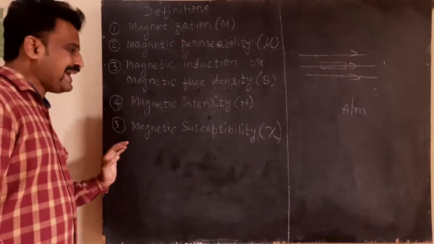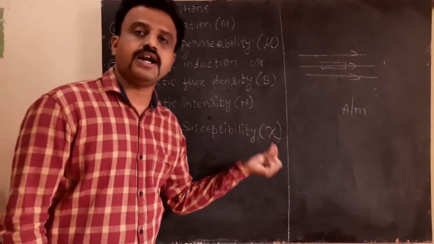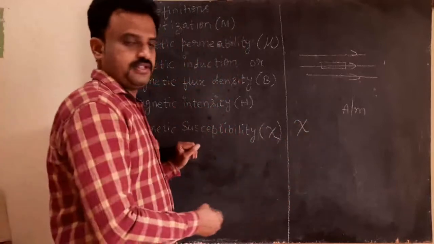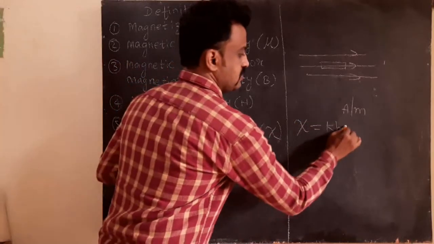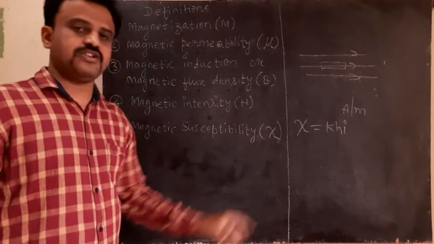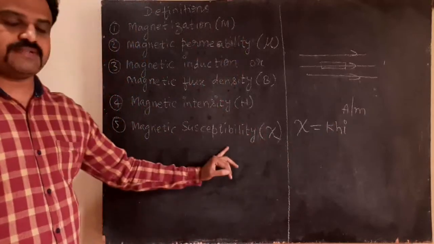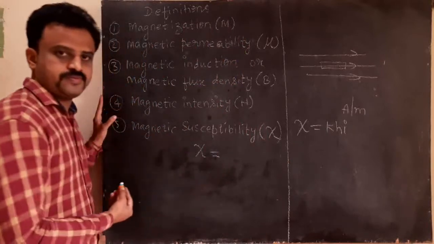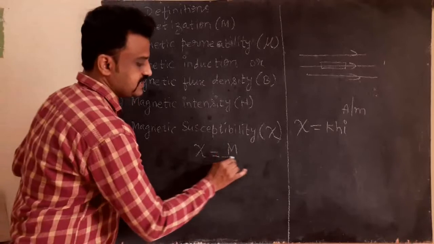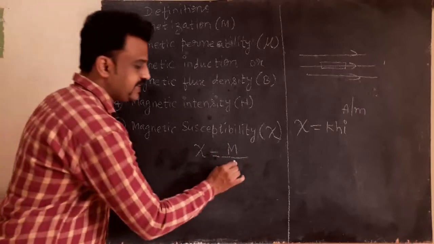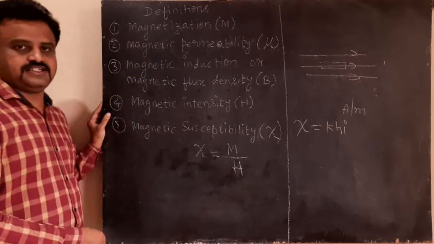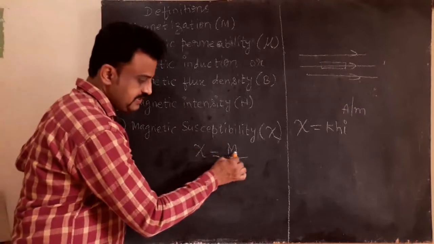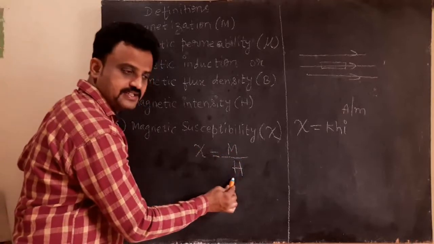Now, magnetic susceptibility chi. This symbol is called chi, K-H-I. Magnetic susceptibility chi is given by chi is equal to intensity of magnetization M divided by the magnetic intensity H. Chi is equal to magnetization divided by magnetic intensity.